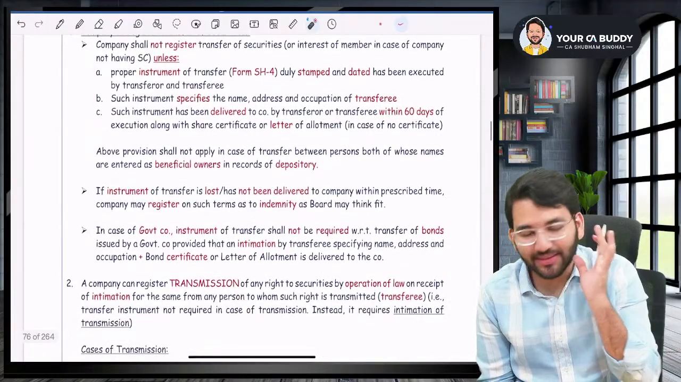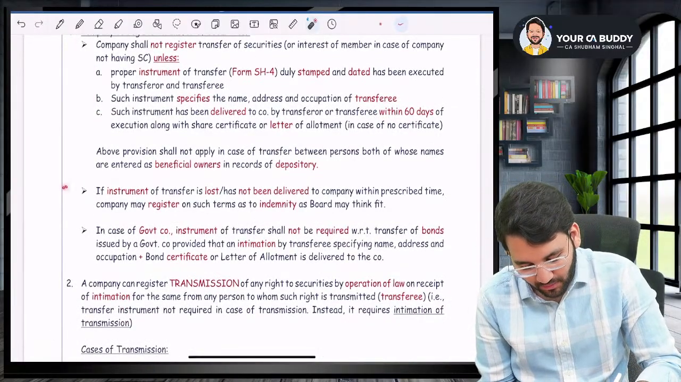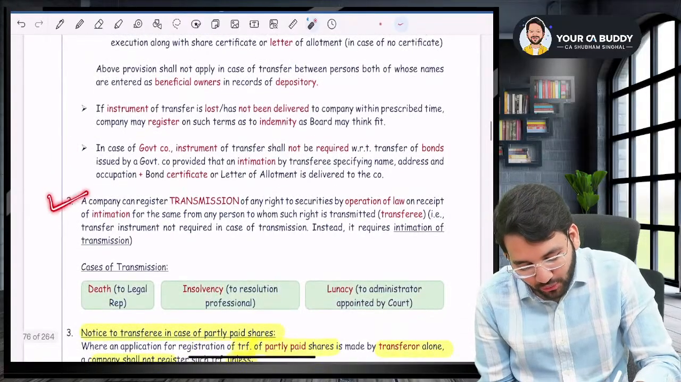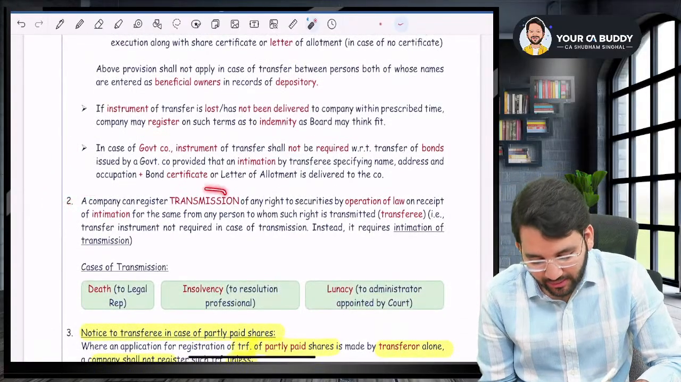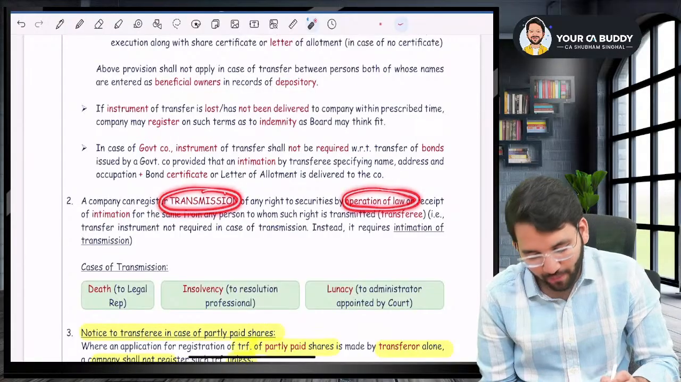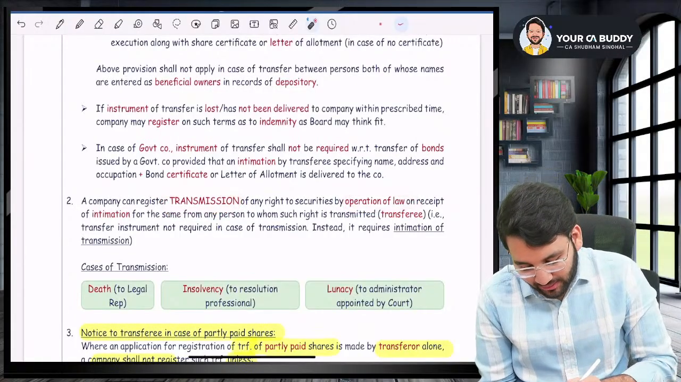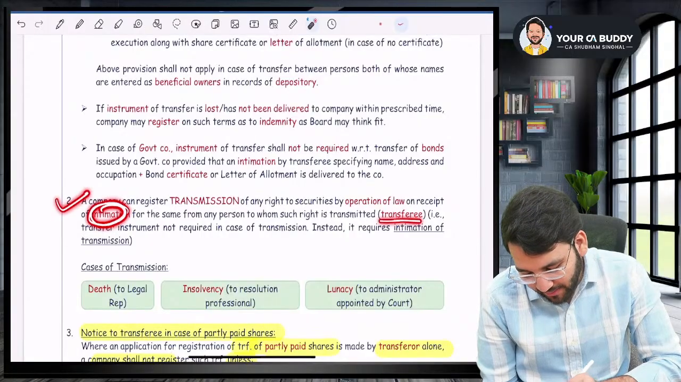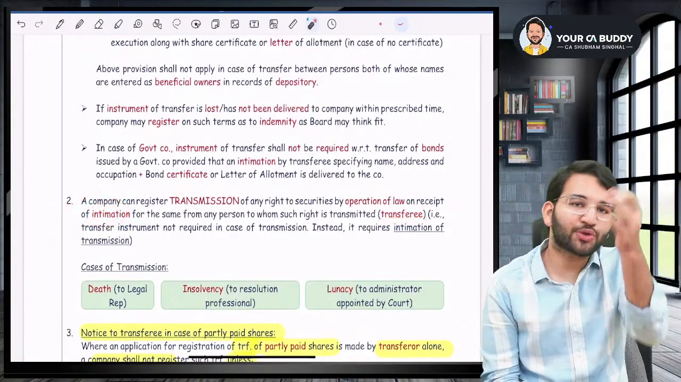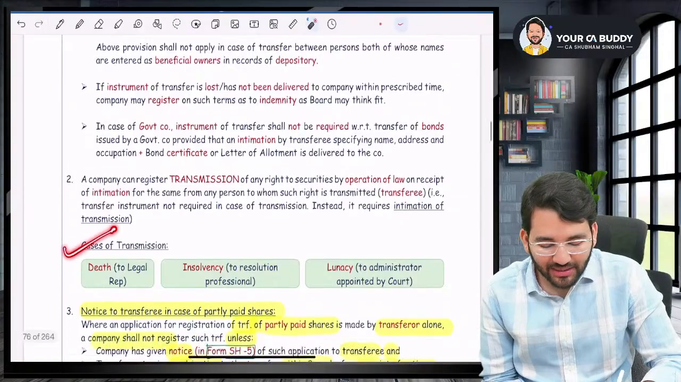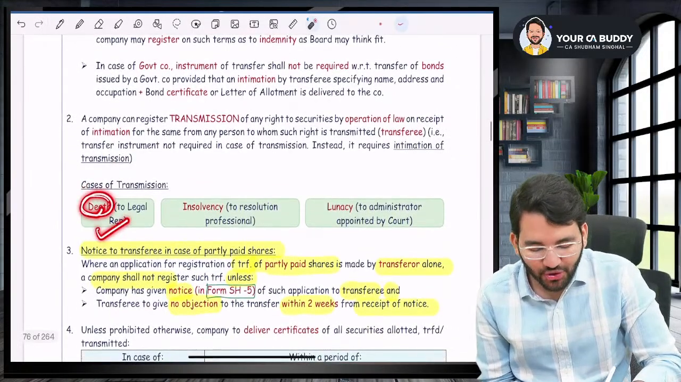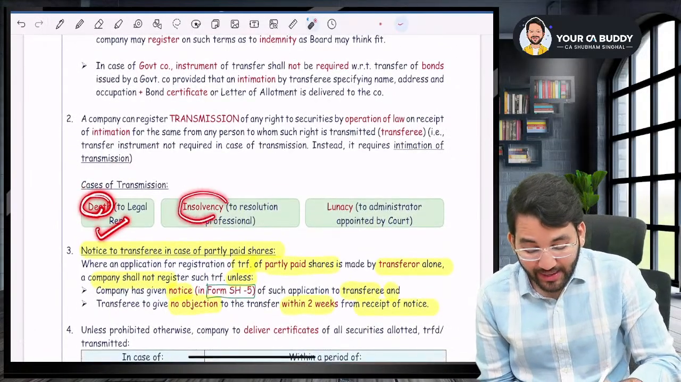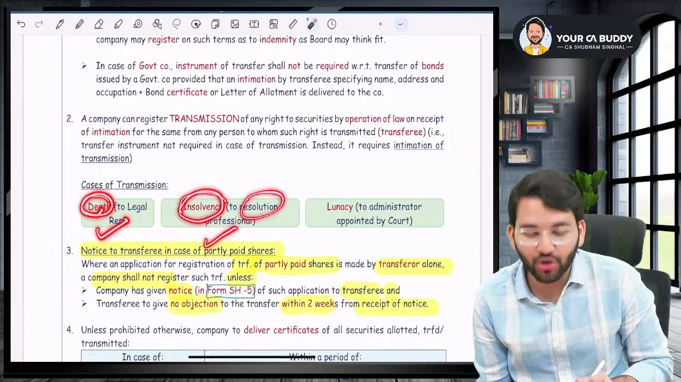After that, what did I say? Listen to me very carefully. Sir, coming to transmission. What is transmission, sir? Sir, transmission happens by operation of law. And in case of transmission, intimation of the same is to be done by the transferee. The son has to go and intimate the company. When does transmission happen, sir? In case of death, the share goes to the legal representative. Sir, in case of insolvency, the share goes to the resolution professional.